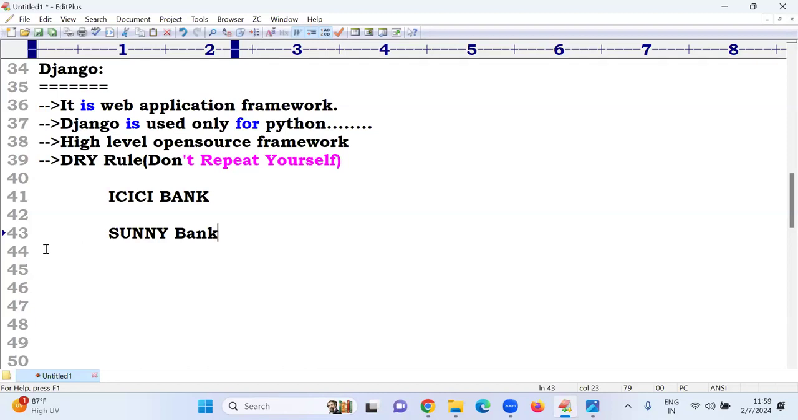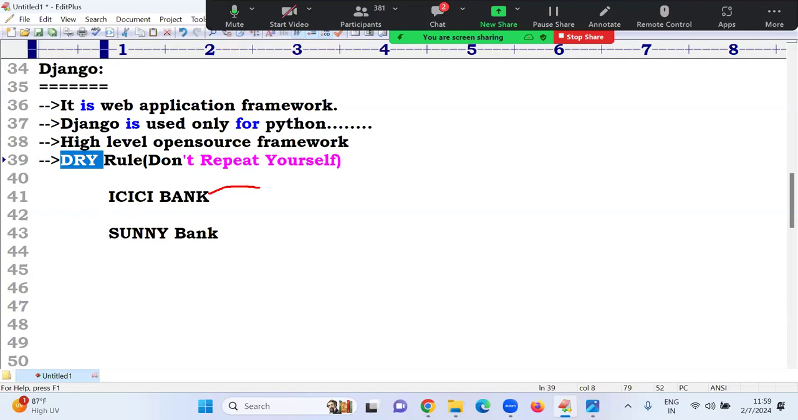So that's why I already implemented some application, the same application I can use here. That is, don't repeat every application. That principle is called the DRY principle: Don't Repeat Yourself every time. Whatever apps are there, you can reuse them. Do you know, at the time of SDLC, what is SDLC? Software Development Lifecycle.